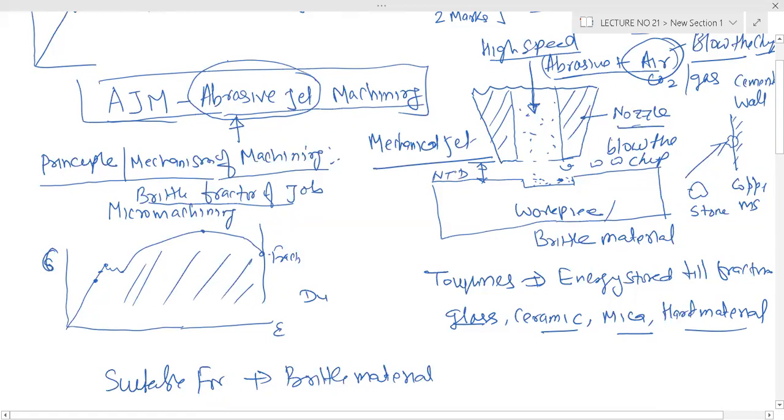You have to keep the nozzle tip at some distance.